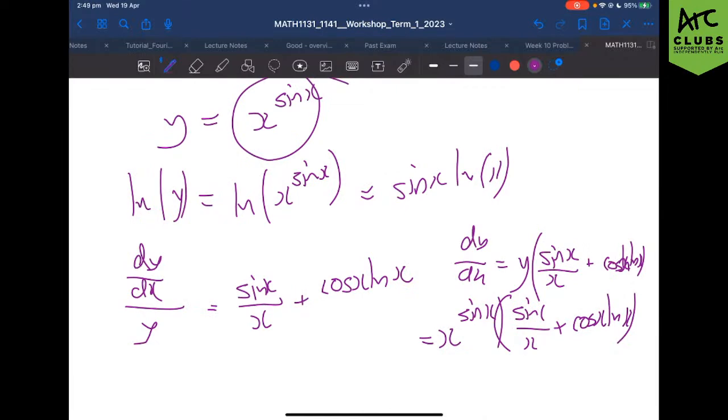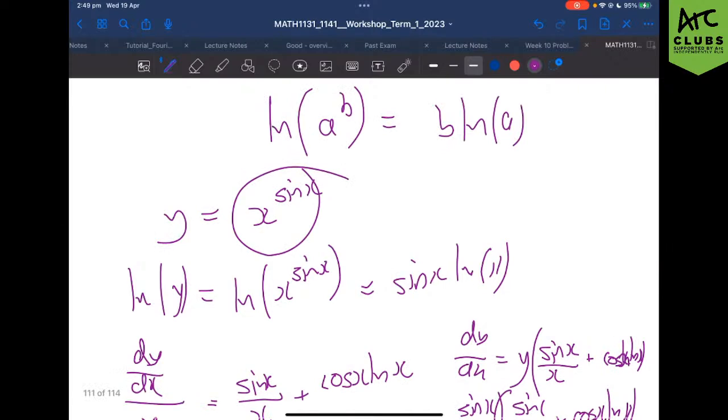Does that make sense to everyone? This would be really useful as well if you're trying to differentiate something like x to the power of x to the power of x, for example, having some gross chain power. It's very nice. Anyone have any questions on that? Lovely. Okay, I'll see you soon, Josh.